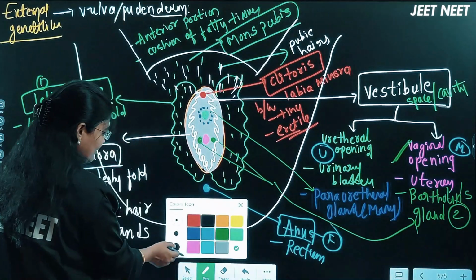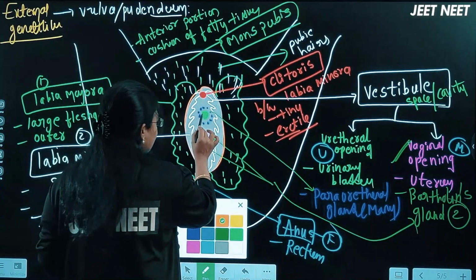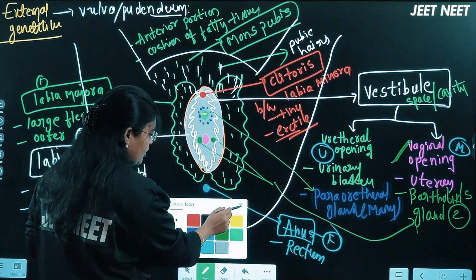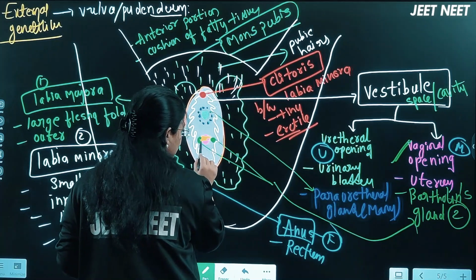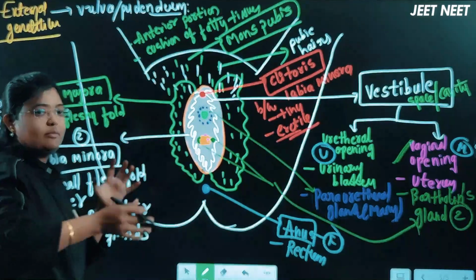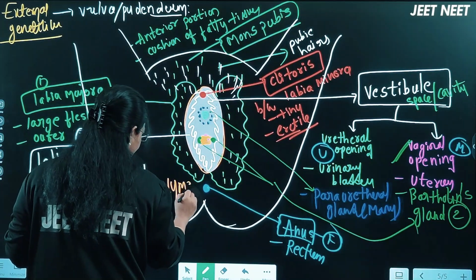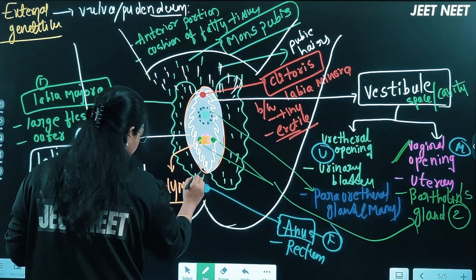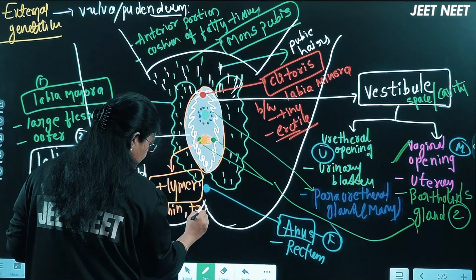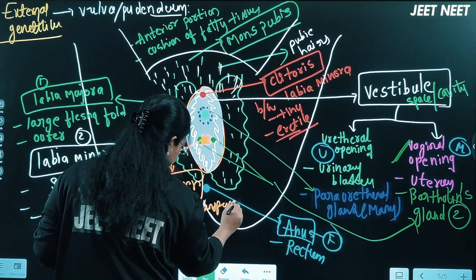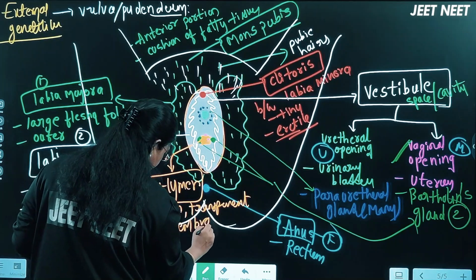Yes, one more point. In the urethral opening we have one transparent layer. I'm sorry, not urethral opening, vaginal opening, we have one transparent layer present. So this vaginal region has a transparent layer that we call the hymen. Hymen is a thin transparent membrane.